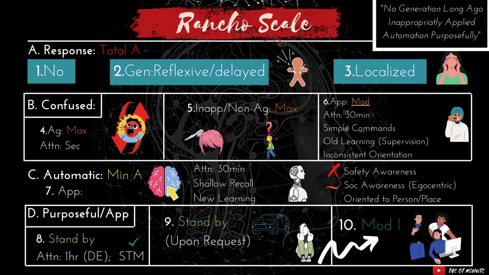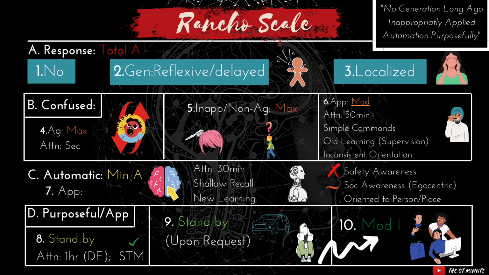Once we get to level 6, I start to include a little bit more detail because level 6 and level 7, at least in my estimation, tend to be a little bit harder to differentiate. At this point, more and more things are starting to re-emerge. So here, their level of assistance required to complete tasks in general becomes moderate assistance. Their attention is about 30 minutes for familiar activities in environments that don't have distractions. Now their attention is 30 minutes, but they still require moderate assistance. So you want to remember that's going to be a key difference between level 6 and level 7.